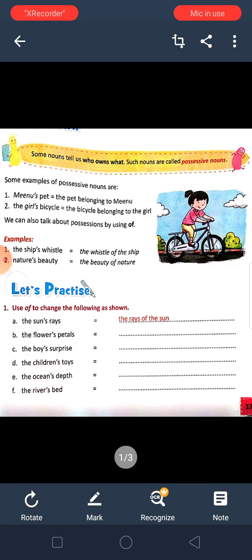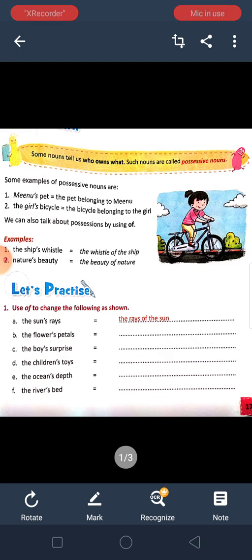Possessive noun shows us the possession. That means whose this is, who this belongs to, anything. If we ask in the class, whose book is this? Everyone shouts that this is Raunak's book or Pulkit's book or Kainat's book. So for this, we are telling, see, Kainat's, Pulkit's. In this case, we will not write Pulkits because then Pulkit will be many Pulkits, isn't it? So we will put an apostrophe over there.